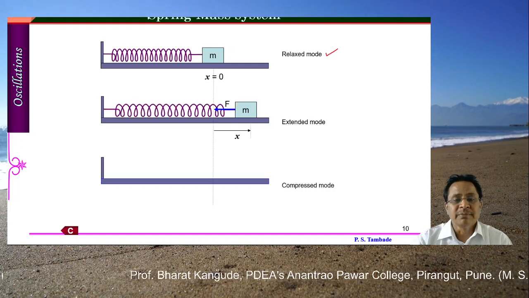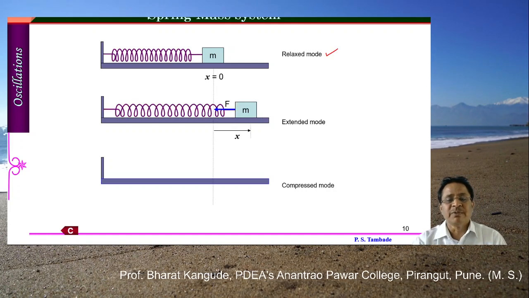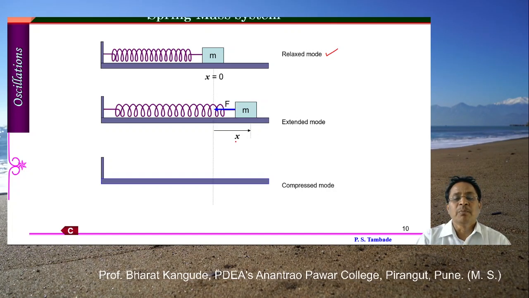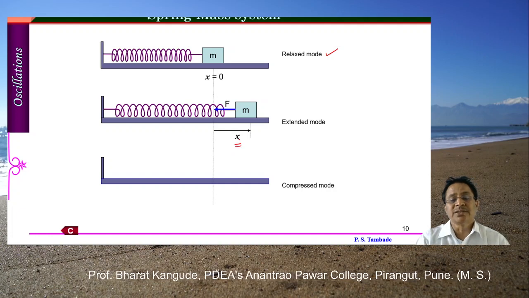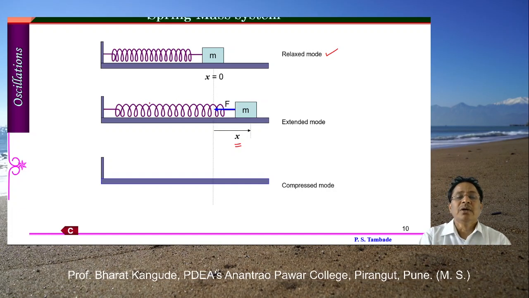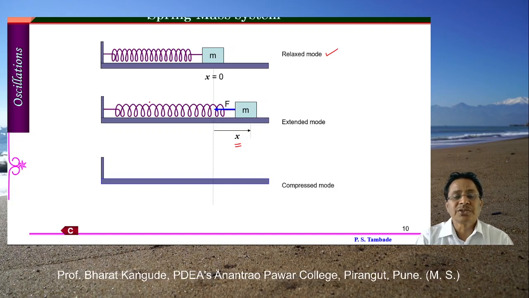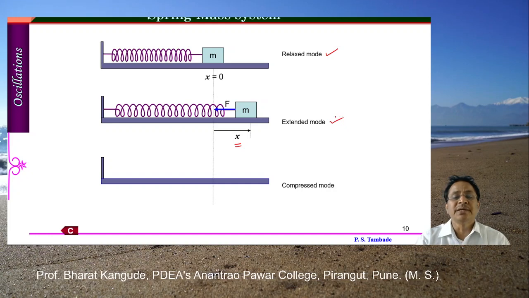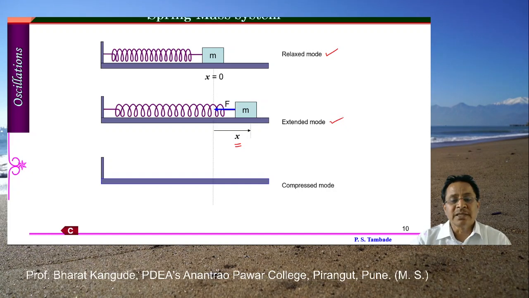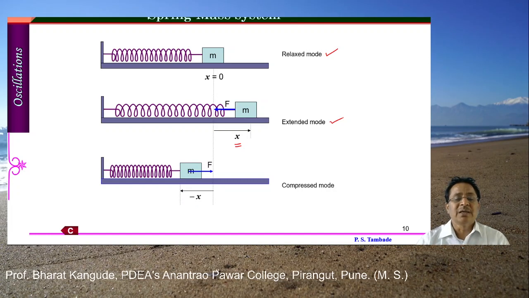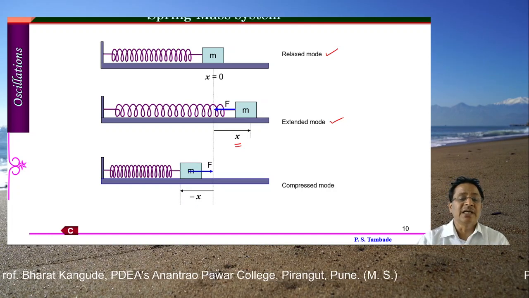Now next, if this spring is stretched, this object is moved toward the positive x direction. This is said to be positive displacement, x is positive, and in this case some restoring force will be introduced inside this spring. This is called the extended mode. So the spring is in the extended position, whereas in the third diagram the spring is compressed. In this case the displacement is minus x, and that is shown here.